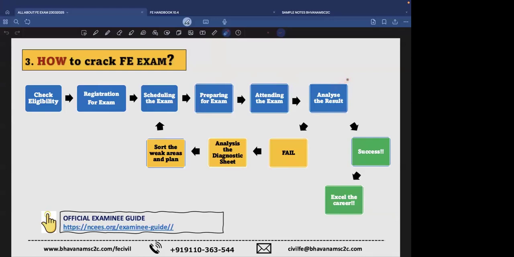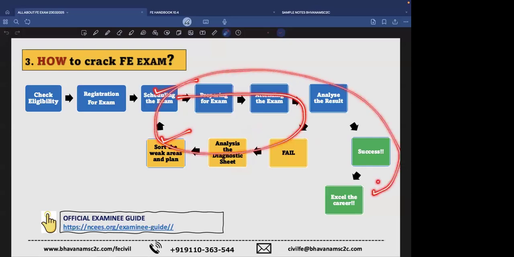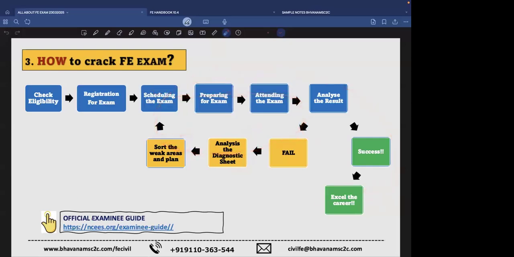Getting the result is not the end; you have to analyze the result. If you succeeded, that's good. You can proceed in your career and guide your juniors. If you have failed, you have to analyze the diagnostic sheet. We'll share the screenshot, and then you can plan again, reschedule the exam and repeat the flow chart until you reach success.